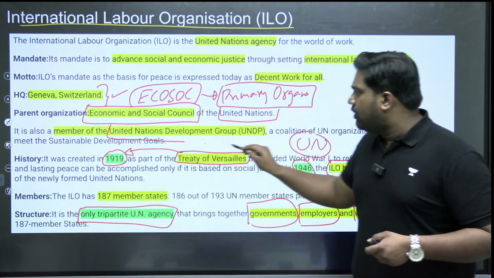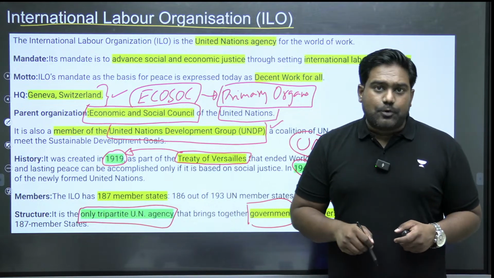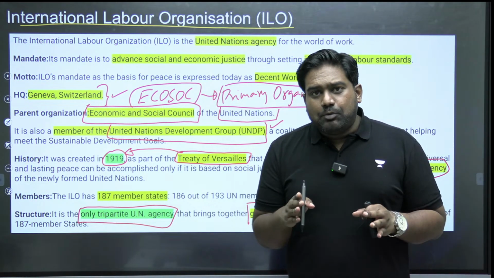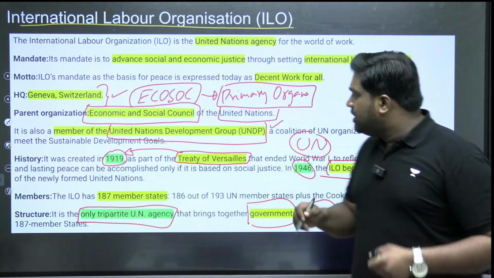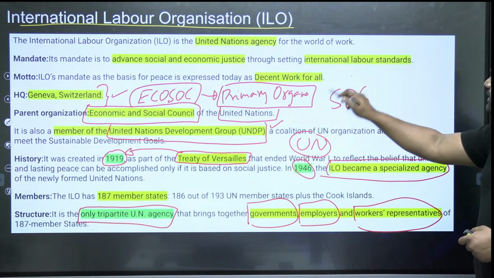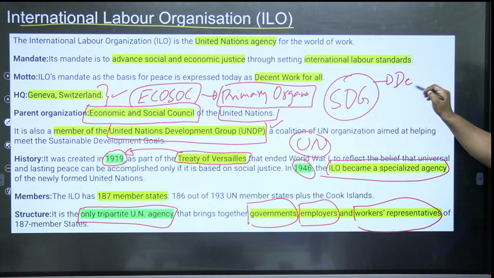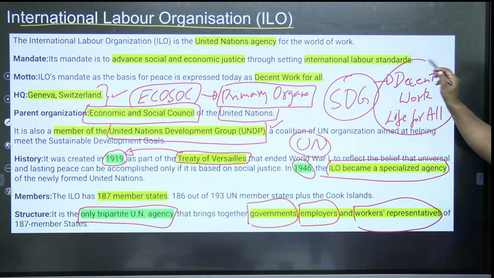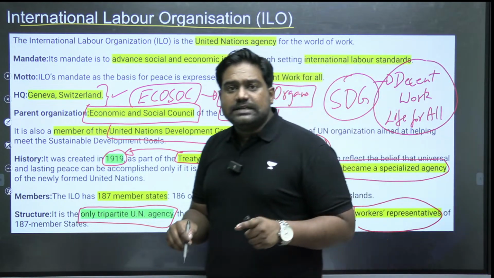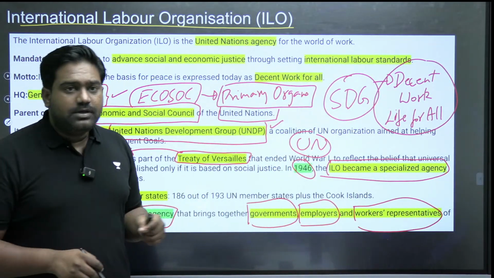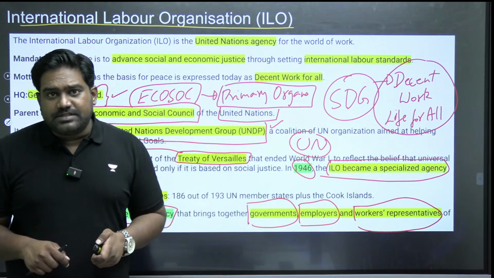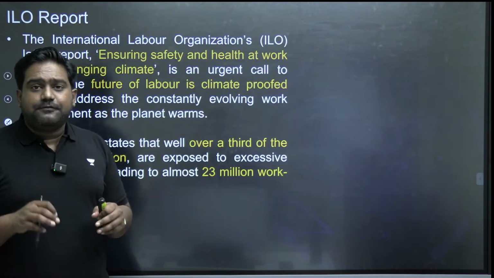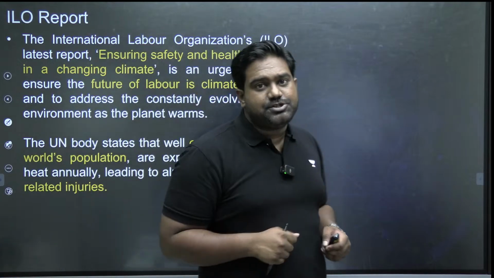It is also a member of the UNDP, the UN Development Program. The ILO plays an important role in achieving the sustainable development goals of the UN to achieve a decent work life for all, to protect the laborers and the workforce, and to establish international labor standards and ensure that these sustainable development goals are achieved. And ILO plays an important role in this regard. So these are the basic facts about ILO which can come as a prelims question.